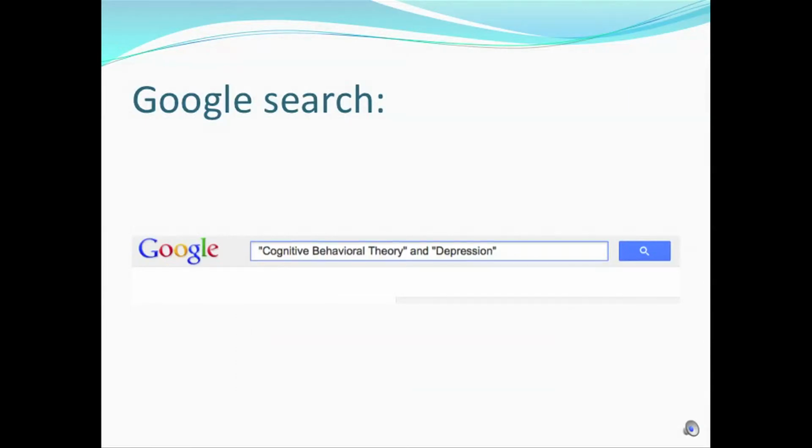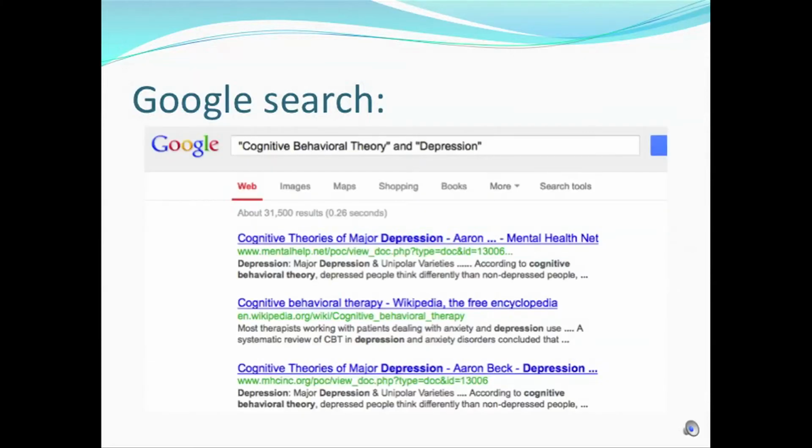Okay, let's try this with a larger platform. Let's try it with Google. See what comes up if we enter in cognitive behavioral theory and depression. This search results in 31,500 hits. As we know with Google, it isn't always 100% accurate, or that it includes everything. It's so all-encompassing that it's hard to specify and narrow it down to quality information, because it includes so much.